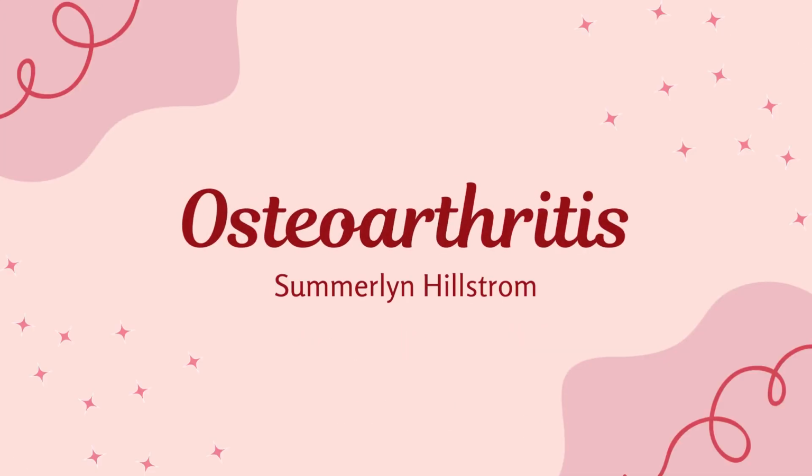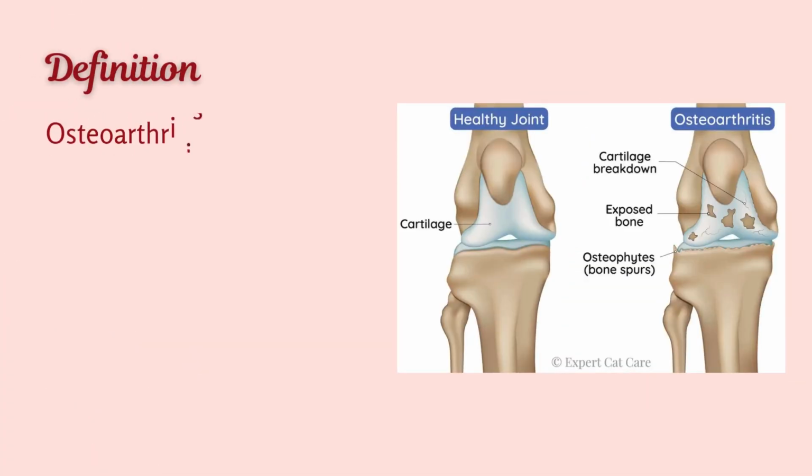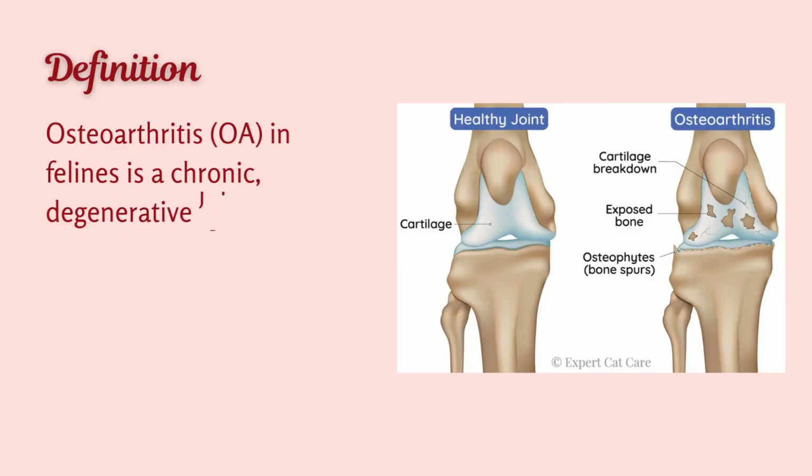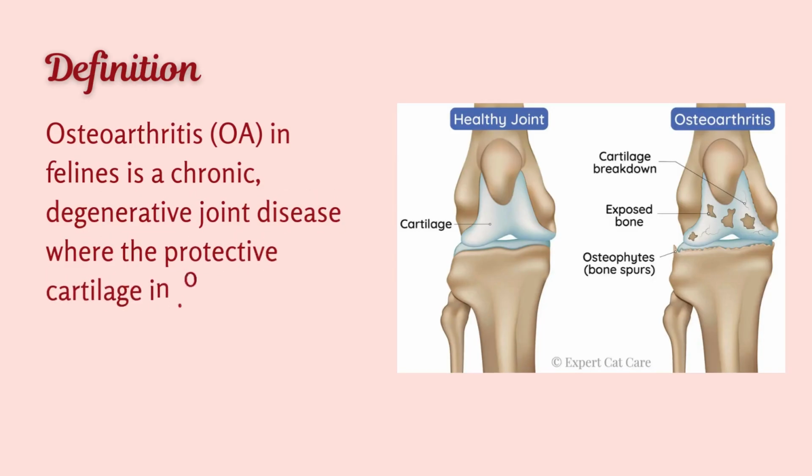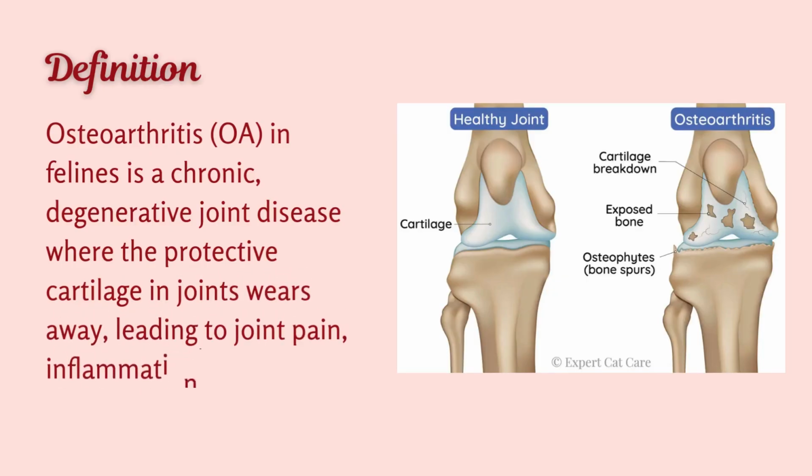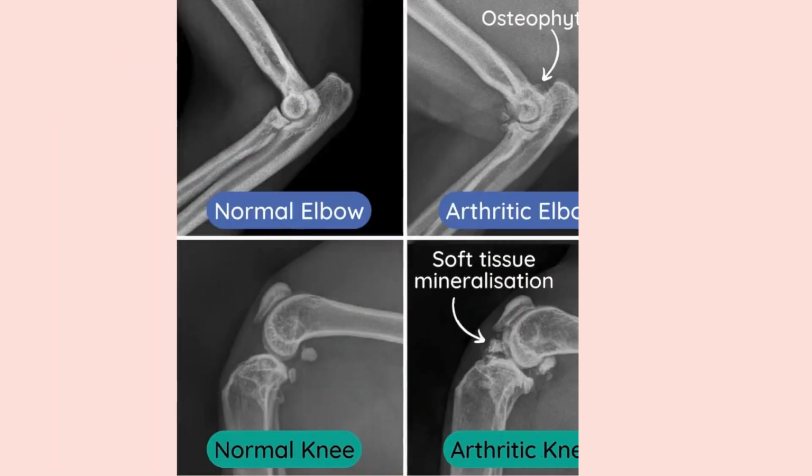Today I'll be talking about osteoarthritis in cats, a very common skeletal condition that affects their mobility and comfort as they age. Osteoarthritis is a disease of the bones, osteo, and joints, arthro, and the suffix itis means inflammation. So osteoarthritis literally means inflammation of the bones and joints. In cats, this condition develops when the smooth cartilage that protects the ends of bones, called the epiphysis, wears down. This leads to pain, stiffness, and changes you may notice in your cat's behavior.